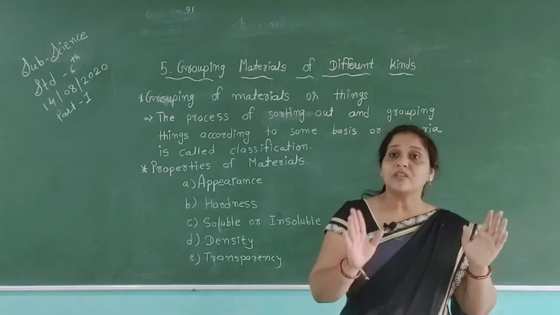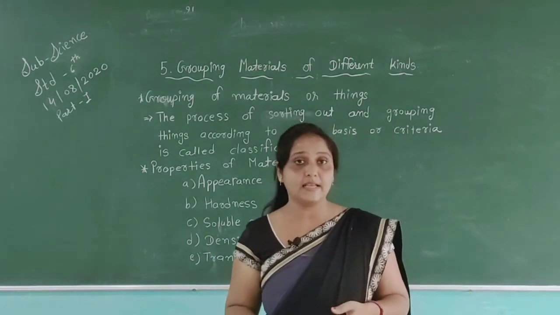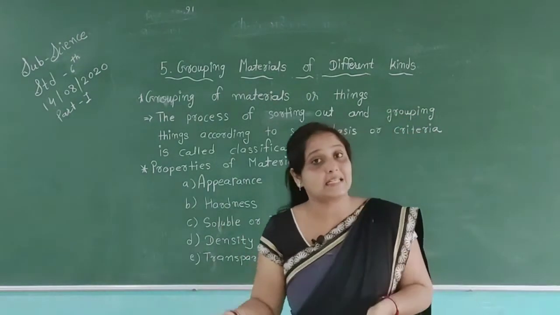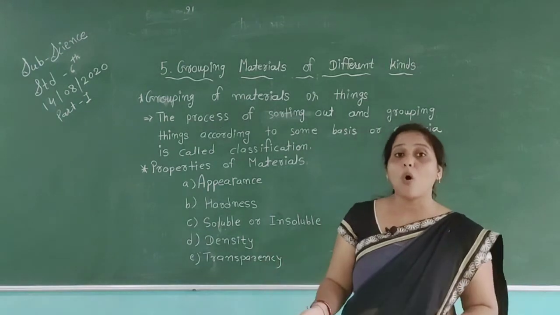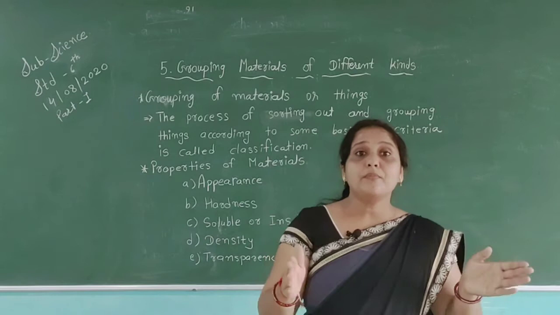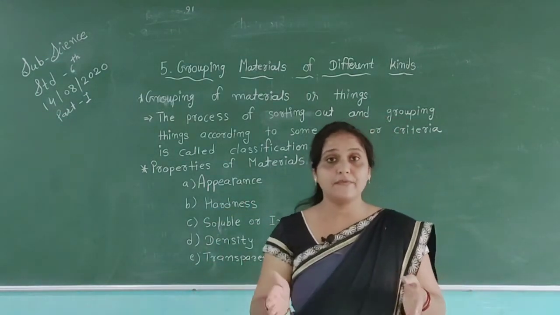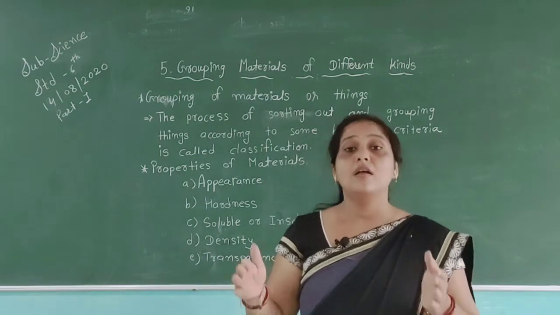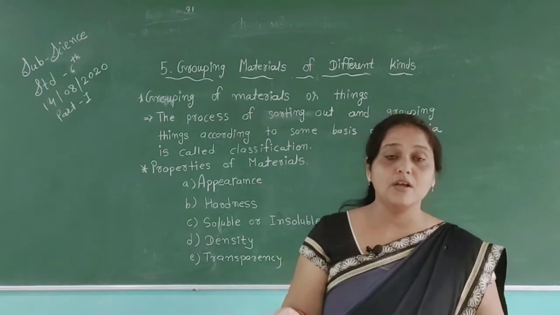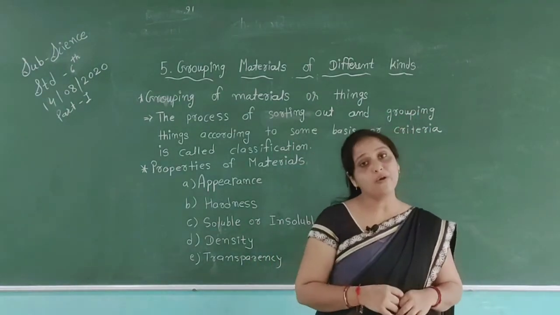In this chapter we will also discuss the same things: the grouping of things, the classification of things, and also their properties. For example, we can put things in their place according to their features. If we keep a chair, then we can sit on the chair. We cannot sleep on the chair. So all things are useful to us according to their features.